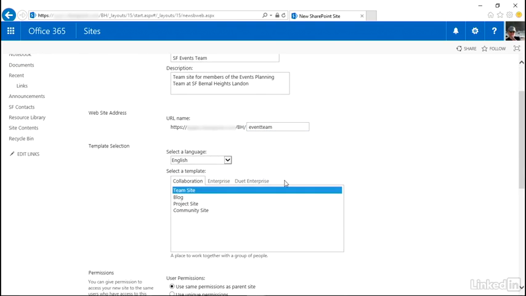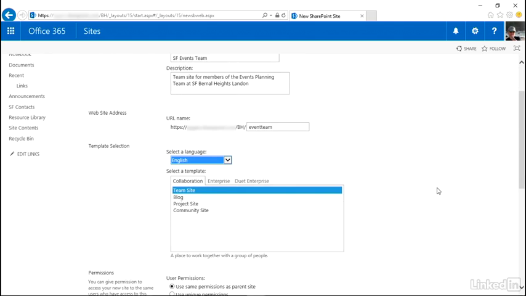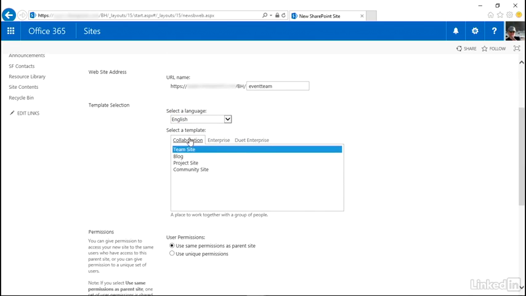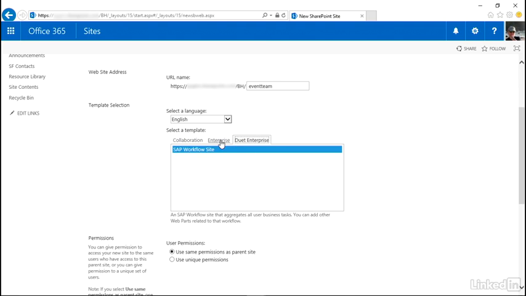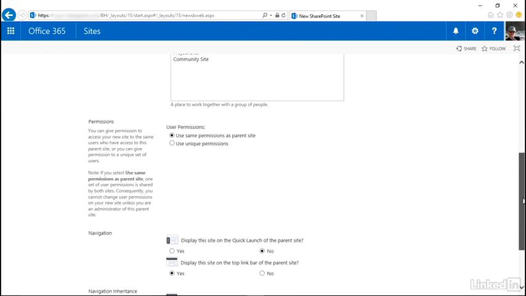Now I need to choose a language. We have a lot to choose from. And you might wonder why that's useful. Well, if we were creating the sites for Latin America, it would actually be very nice to be able to choose languages that were useful for our sites. We now choose a template. We have some Duet Enterprise sites, we have enterprise sites, and we have collaboration sites. What we want is simply a team site. When we create it, we either need to immediately jump in and create permissions or simply use the same permissions as the parent site, at least initially.